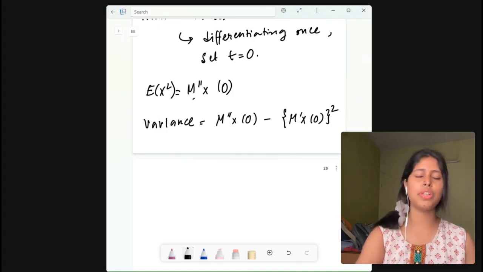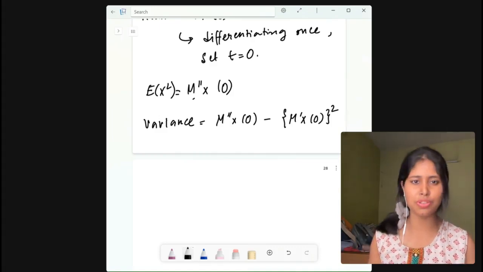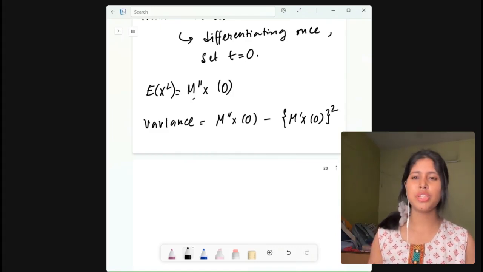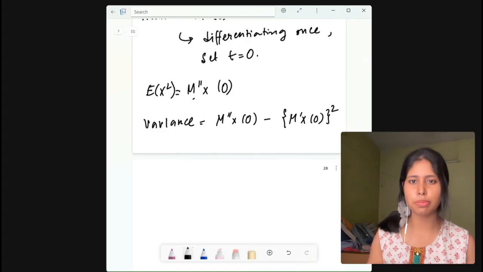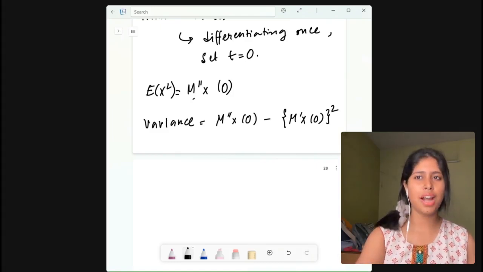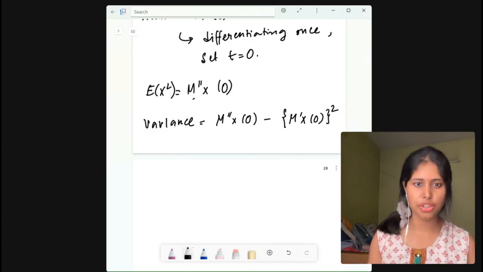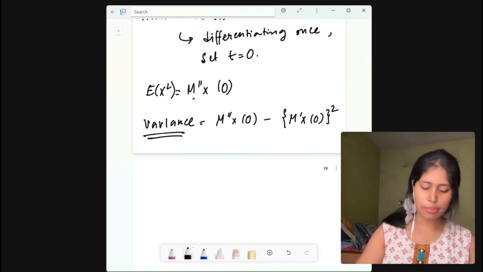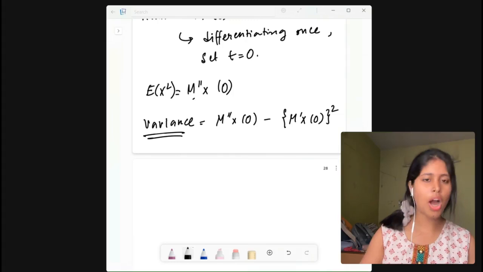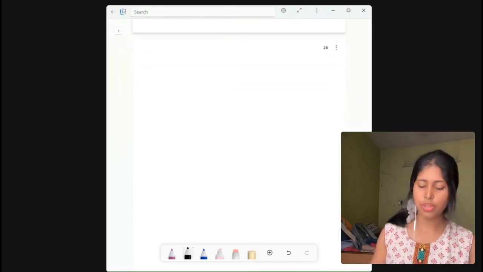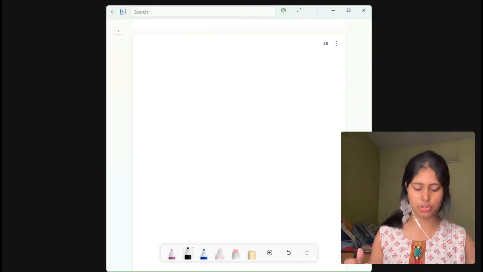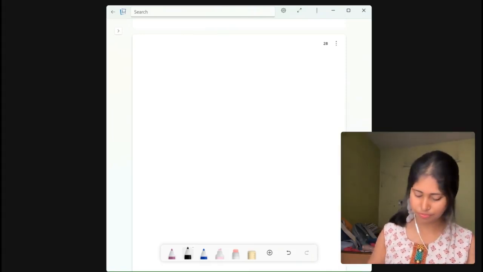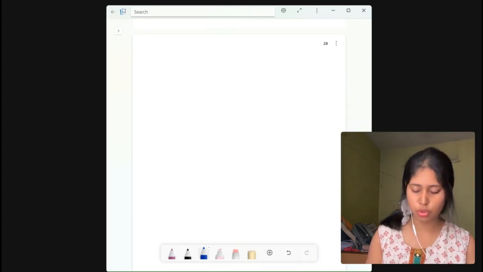Now this formula is extensively used in the whole of MGF. When we need to find the moments of specific distributions, you have to understand and memorize this formula. Keep this in your memory, it will be very helpful, because now we're going to start with the MGF of the Poisson distribution, and this will be helpful to find the variance. Okay, now coming to the Poisson distribution. How are we going to find the Poisson distribution's MGF? Let us see. Give the heading Poisson distribution.